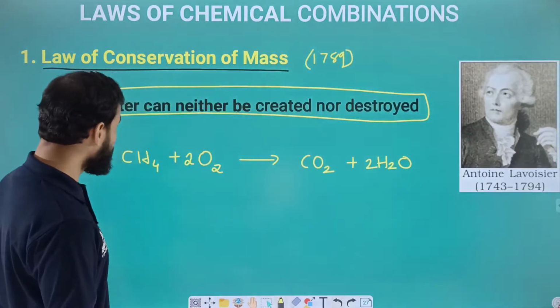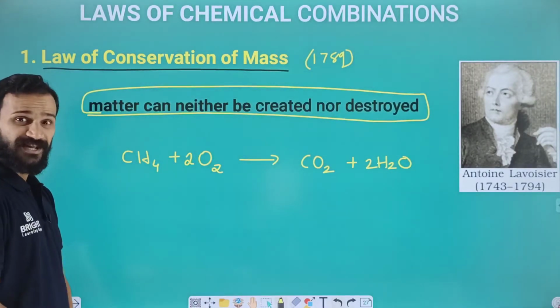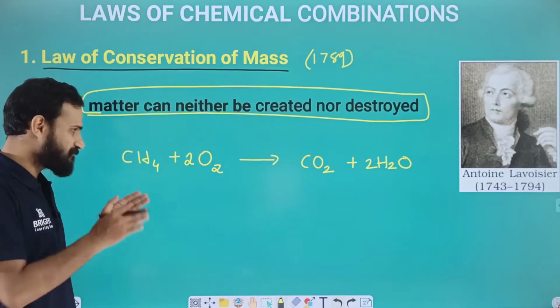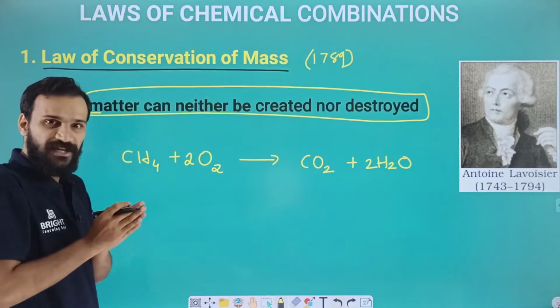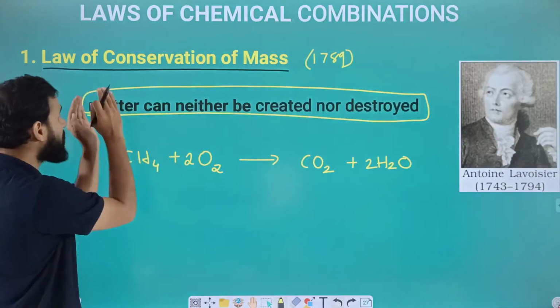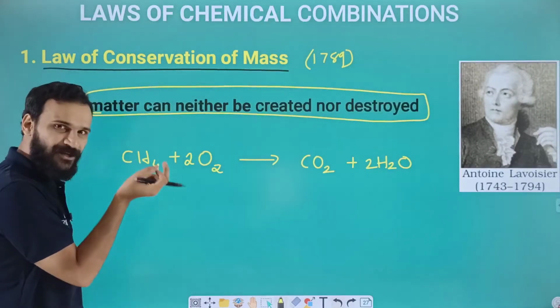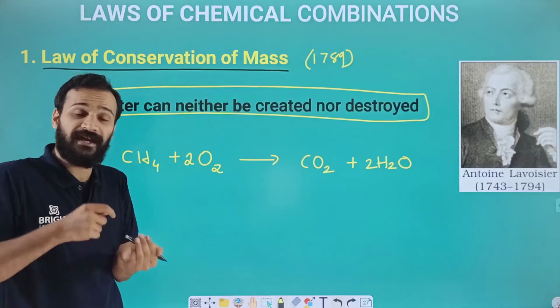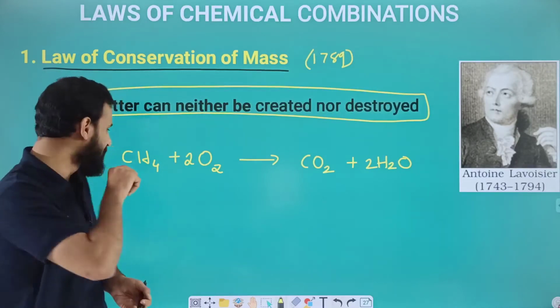So what will be the mass of methane, dear students? After the discussion of the laws of chemical combination, we will discuss atomic mass, molecular mass, etc. But to explain this concept, we want to know the atomic mass of carbon. Atomic mass of carbon is nothing but 12 gram, if you are taking mass in gram.